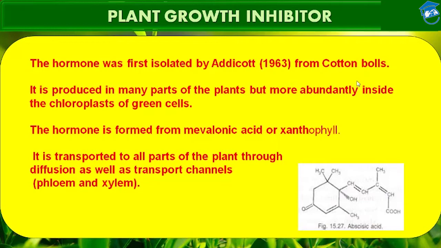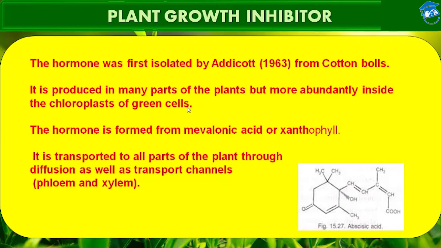It is produced in many parts of the plant, but more abundantly inside the chloroplasts of green cells. So it is found in leaves, where it is partially synthesized. It is also found in the stem and in green fruits, and its biosynthesis is related to the process of carotenoid production.